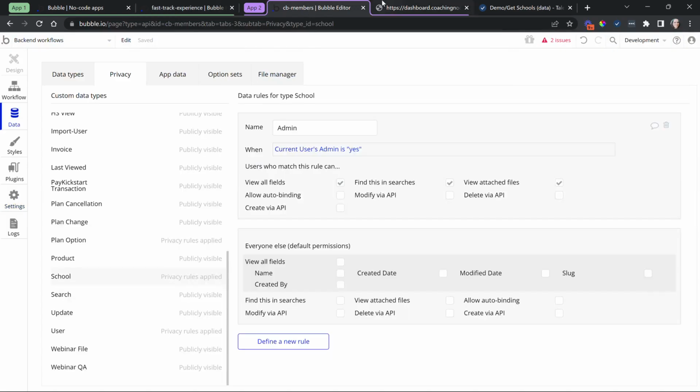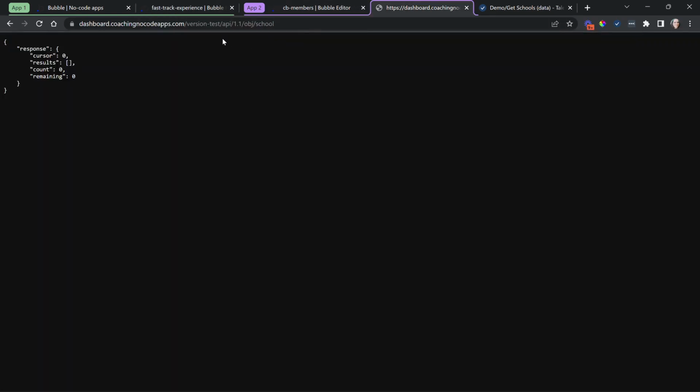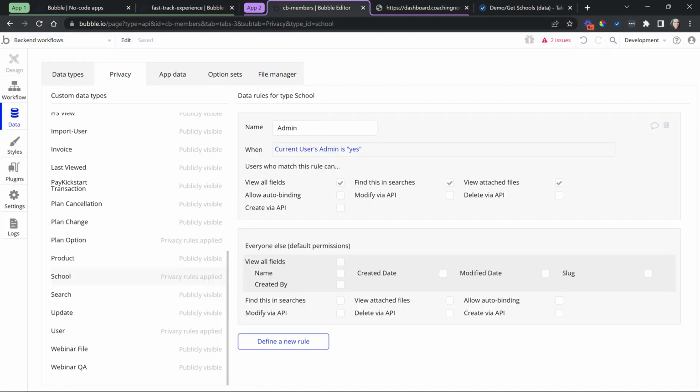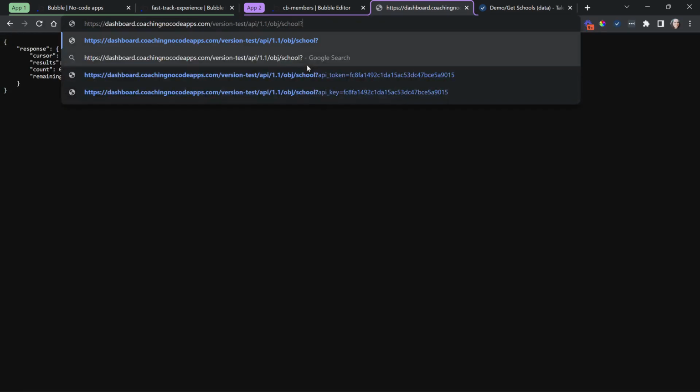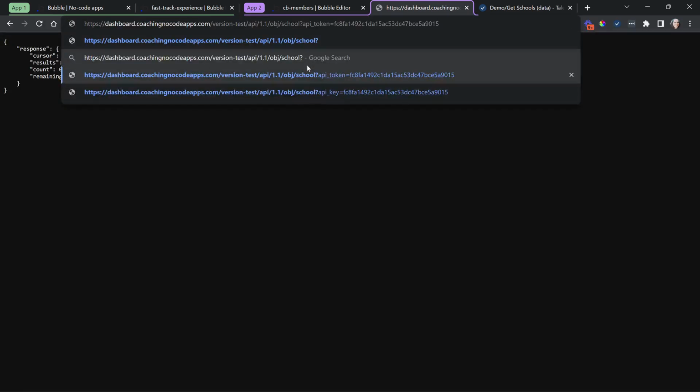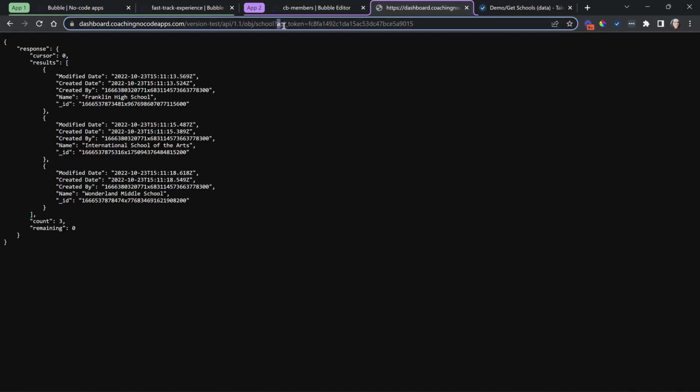Okay, so if we go back to the browser here, remember when I load this page, I cannot see any details because there is a privacy rule. But if I want to override those because I'm an external service with a special token that I've been granted, then what they would need to provide is the token either in the header as a bearer token, and we'll see an example of that in a moment, or as a part of the query string in the endpoint. So I've actually got it right here. Okay, the key is API underscore token, and then you would have the value of the token generated that you created in the settings there in that parameter.